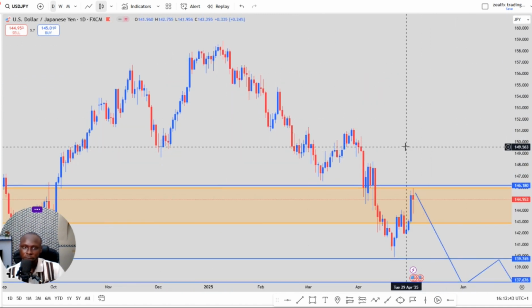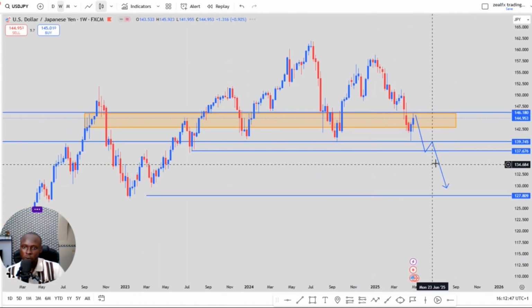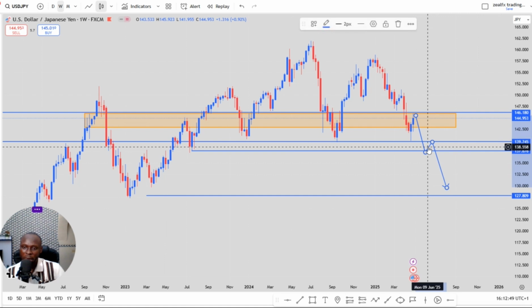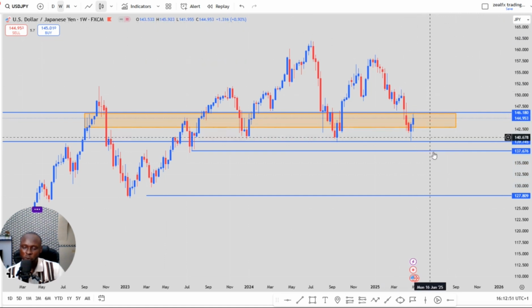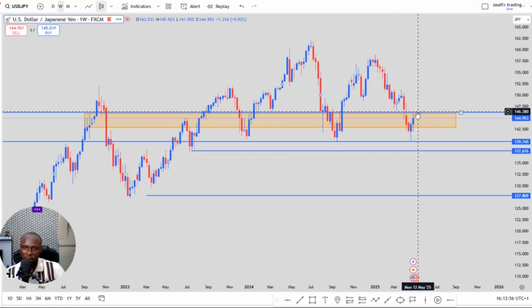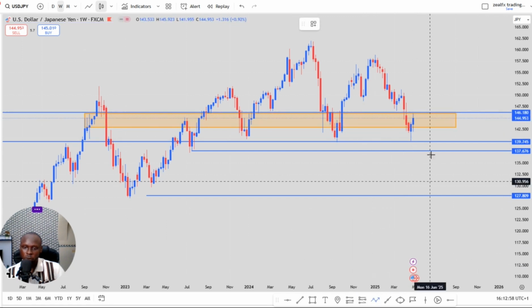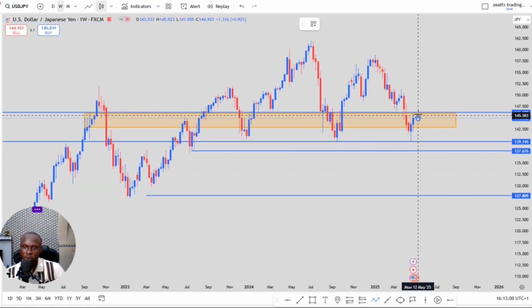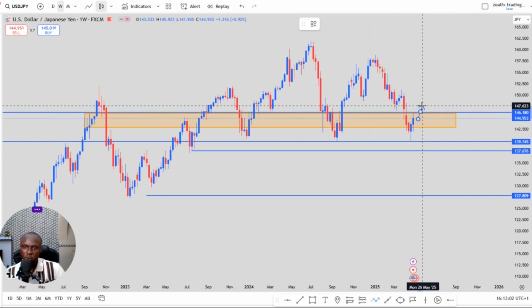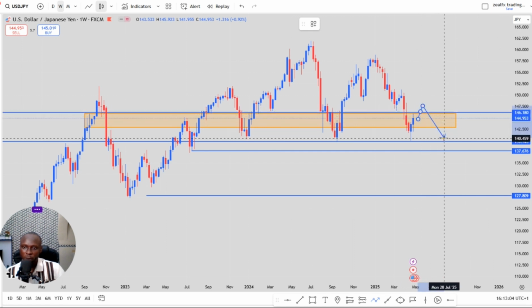On my daily chart, before we go to the chart, let's go to the weekly chart. On my weekly chart, we need to take our supply, which is the area we are supposed to sell from. So I'll be expecting price to do a retest of this supply zone. Expect price to do a retest of this zone or this zone before we look for our selling opportunity to the downside for this target or this target. So look out for selling opportunity on the USD/JPY.